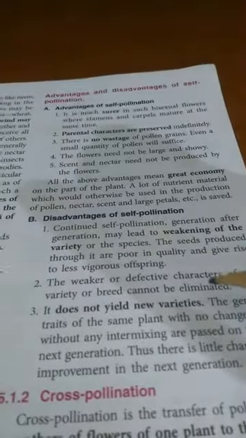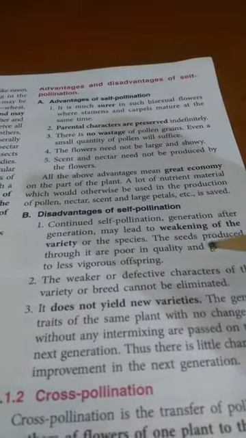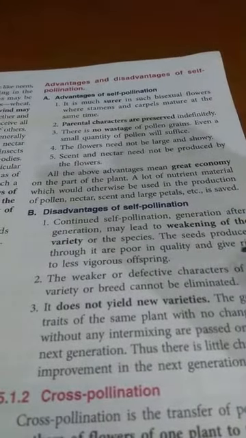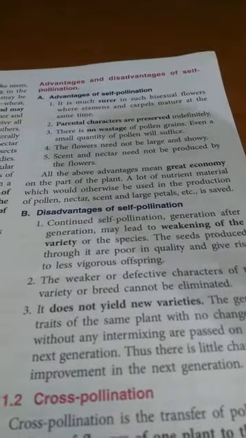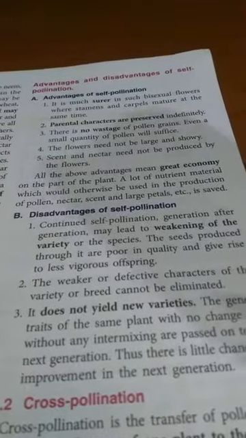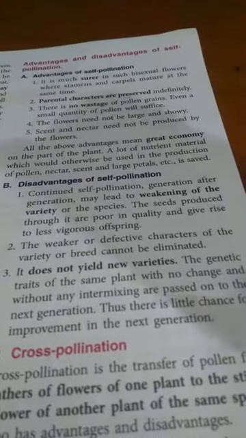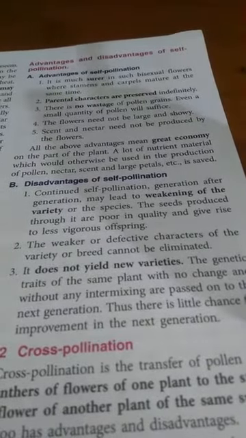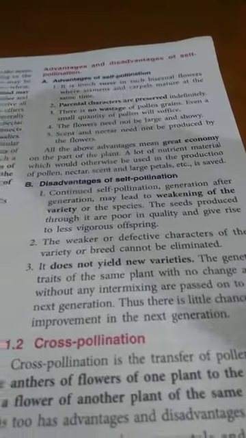There are some disadvantages also. Number one disadvantage is that if the plant keeps on reproducing by this method, keeps on doing self-pollination, then it may lead to weakening of the variety or the species, and the seeds produced through it are poor in quality and give rise to less vigorous offsprings. Number two is if there is any defect in the parent plant, then the offsprings may contain the same defect, and new varieties cannot be produced by this method.